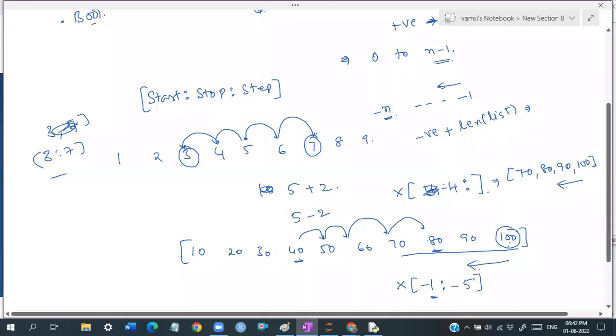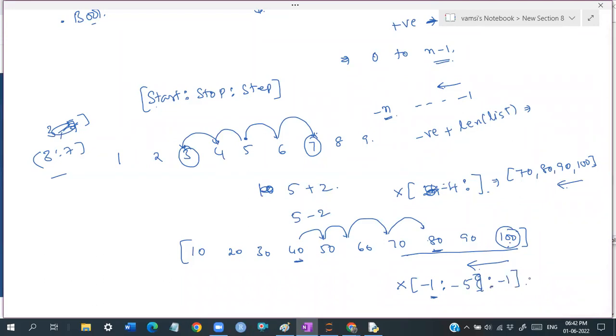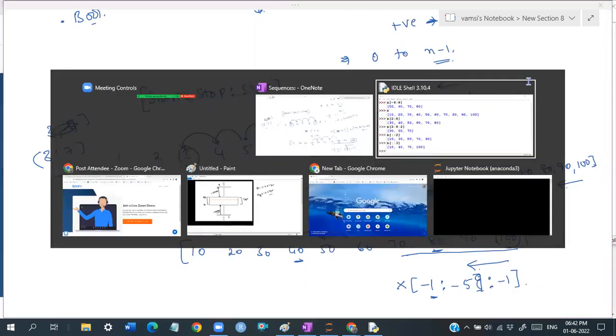Don't study the numbers, actually. Just simply I can say that it is going to be -1:-5. What do you mean to say -1:-5? Because you are reading in the reverse order, and you have to take a step of -1. It all comes with practice, actually, guys. So based on that practice only, we have to work with them.